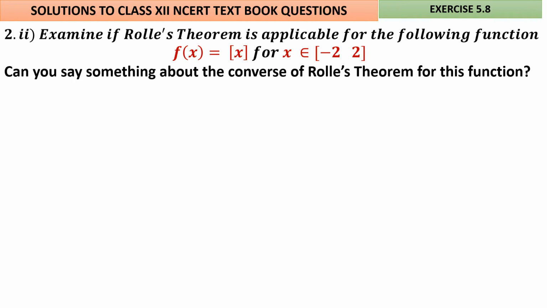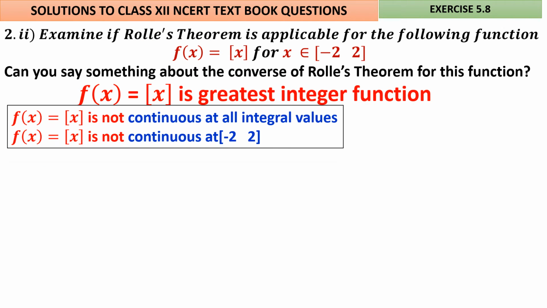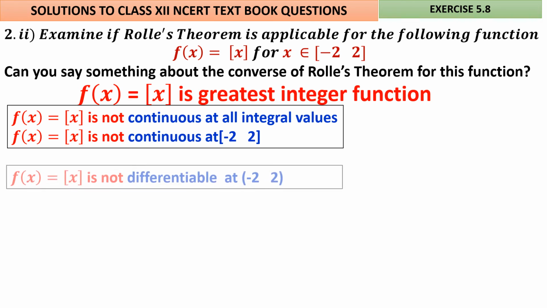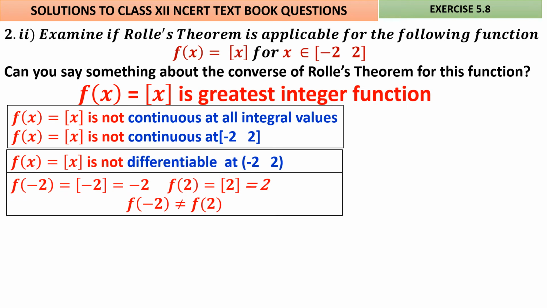Question 2, subdivision 2. Same thing. Verify Rolle's theorem for f of x equal to the greatest integer function of x from minus 2 to 2. Same argument as we had in the previous question. It is not continuous at all integral values, so not continuous at minus 2, 2. First condition fails. Second condition, the greatest integer function is not differentiable. Second condition fails. The third condition, f of minus 2 is equal to minus 2.